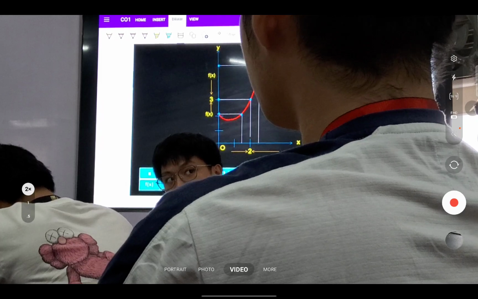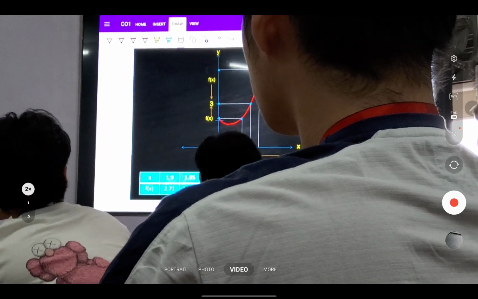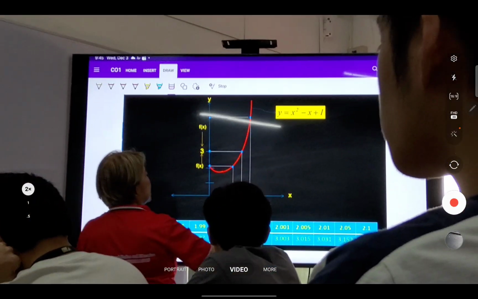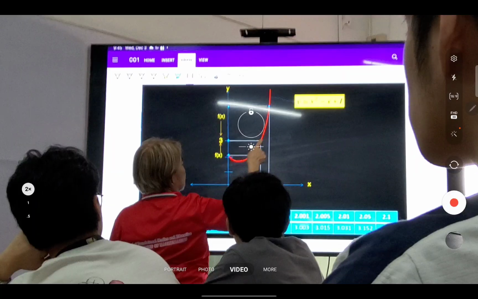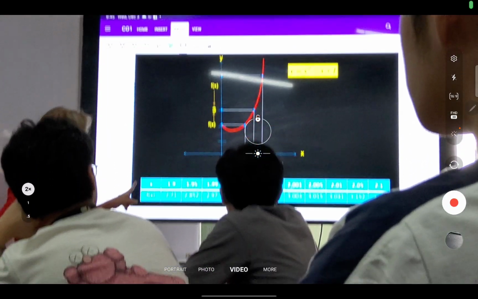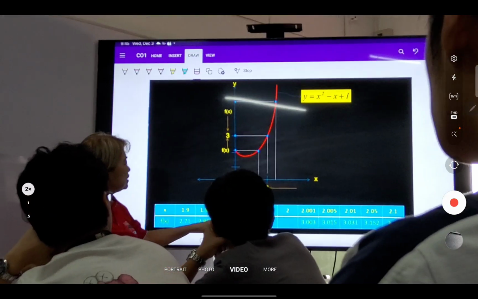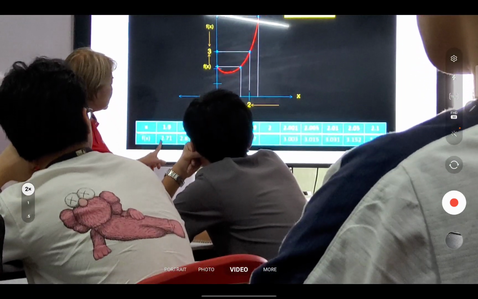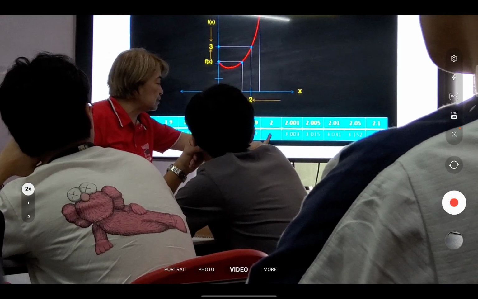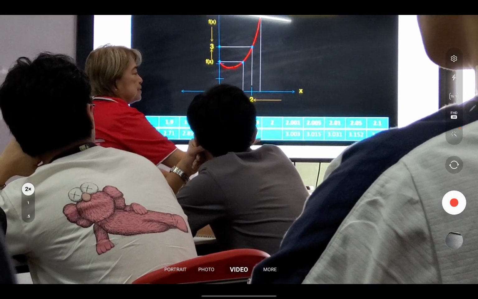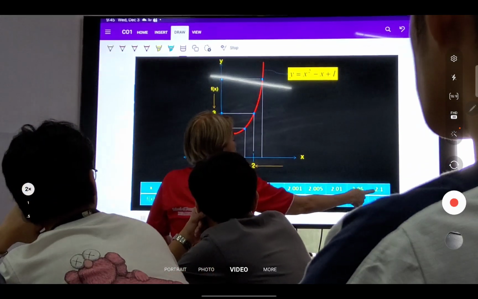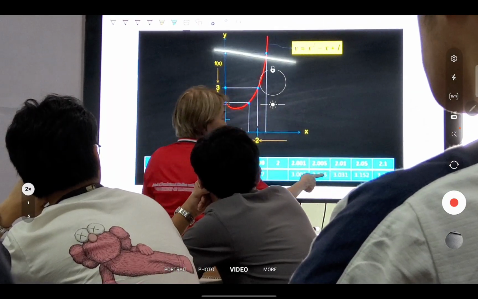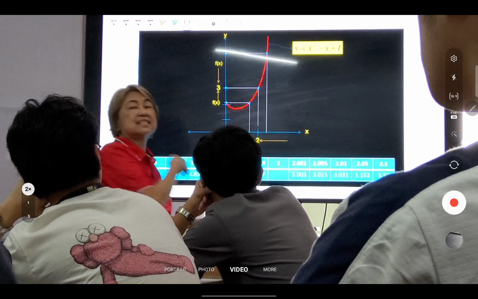So you notice here that, when we substitute 2 for x here, the value of your y is 4. And you notice here that as the value of your x gets closer and closer to 2, coming from the left of 2, the value of your y is getting closer and closer to what? 3. Right? The same thing happens when the value of your x gets closer and closer to 2 coming from the right. You notice that the value of your y is getting closer and closer to what? To 3. Because 3 is your limit.